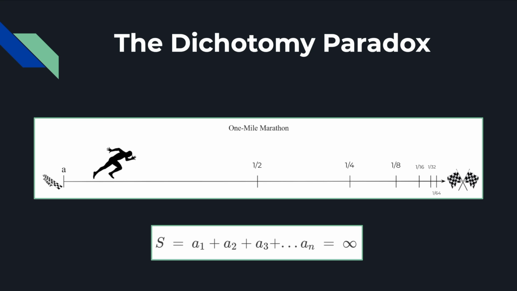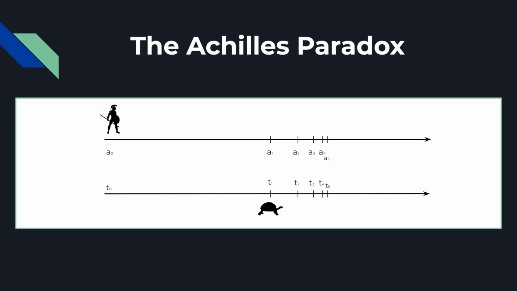Zeno asserts that since you can infinitely subdivide this 1 mile into half lengths, the runner will never finish the race, since if you add all these distances up, it should give you an infinite sum, right? An infinite series should give you an infinite sum, only makes sense. Of course, this is wrong, and let's get into why in a little bit, but the Achilles paradox is something very similar.